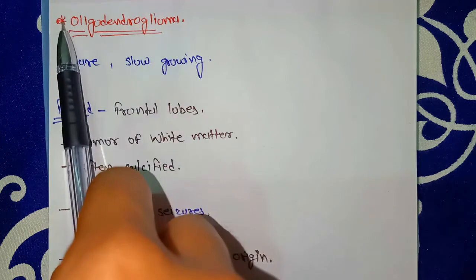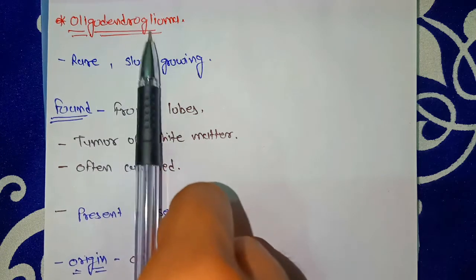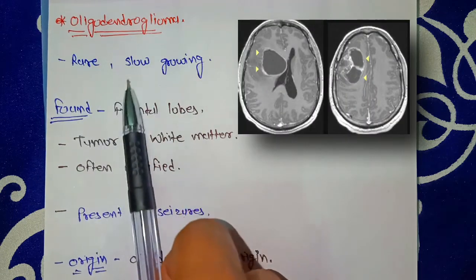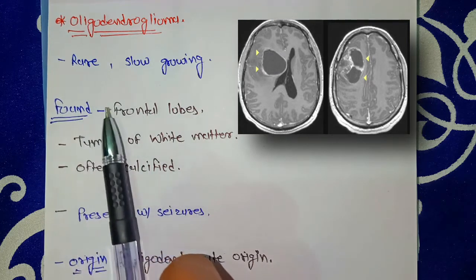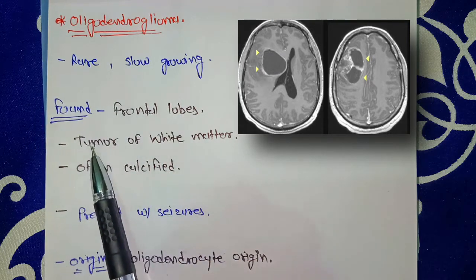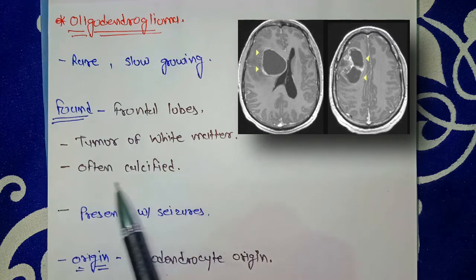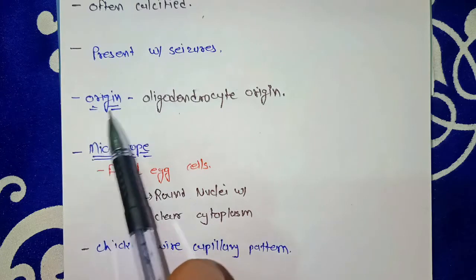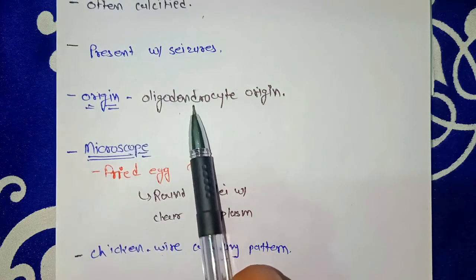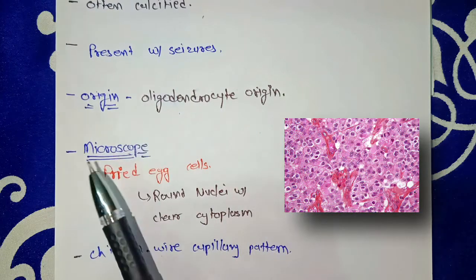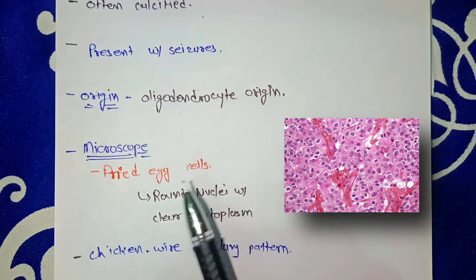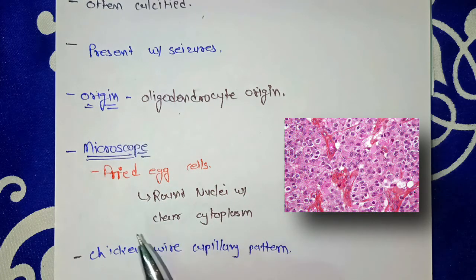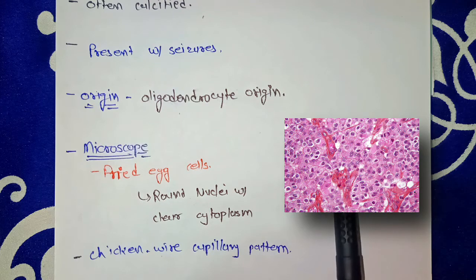The fourth tumor that we are going to talk about is oligodendroglioma, which is a rare and slow growing tumor, found in the frontal lobes and also called a tumor of white matter, which is often calcified and presents with seizures. So the origin of this tumor is oligodendrocyte, and in the microscope we will see fried egg cells, which have round nuclei with clear cytoplasm like an egg. In this we will also see chicken wire capillary pattern, as you can see in the picture.